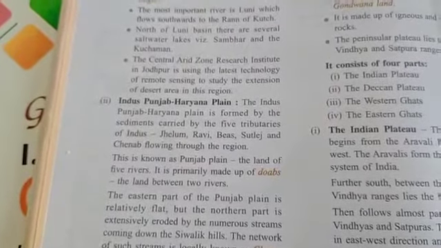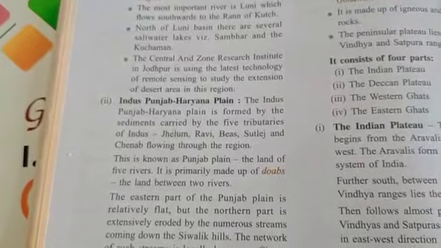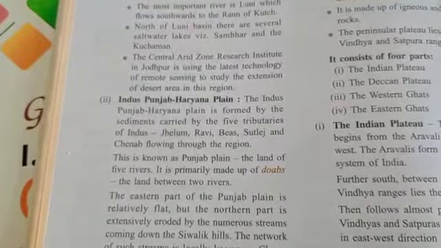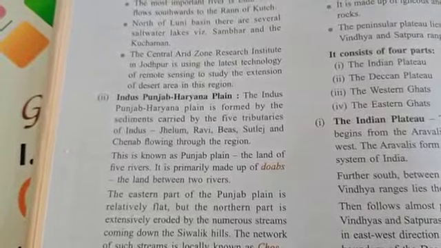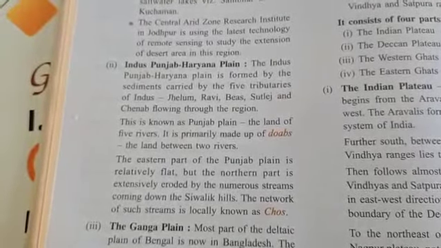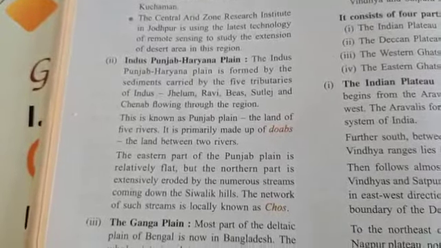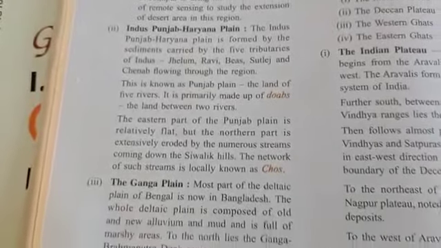Then we have the Indus Punjab Haryana plain. It is formed by the sediments carried by the tributaries of the river Indus: Jhelum, Ravi, Beas, Satluj and Chenab flowing through the region. This plain is known as the Punjab plain, the land of five rivers. It is primarily made up of doabs between two rivers. The eastern part of Punjab is relatively flat, but the northern part is extensively eroded by numerous streams. The network of such streams is known locally as Chos.